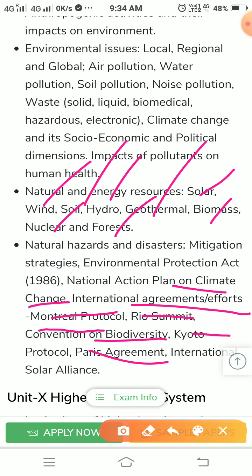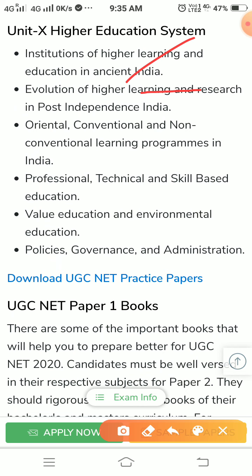Next, higher education system. Here, institutions of higher learning and education in ancient India, evaluation of higher learning and research in post-independence India, oriental, conventional and non-conventional learning programs in India, professional, technical, and skill-based education, value education, environment, policies, governance, and administration. They always ask some questions related to UGC, higher education, Mudaliar Commission, many other commissions, Kothari Commission, etc. Okay.